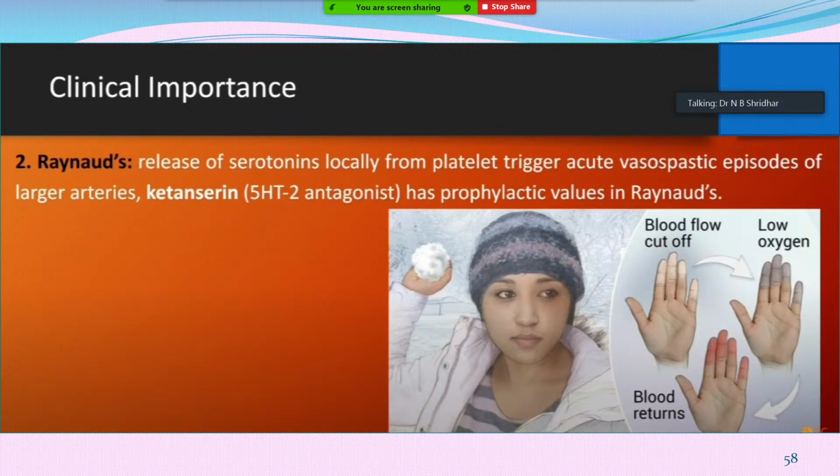So what happens in case of Raynaud's syndrome? It is the release of serotonin locally from platelets that triggers it. So locally, in the case of the hands and other parts, what happens because of this? There is low oxygen and hyperemic changes will be there. Blood returns to a greater extent. So there is a tingling effect and inflammation of the hand, and for such a condition ketanserin, a 5-HT2 antagonist, is very commonly used.